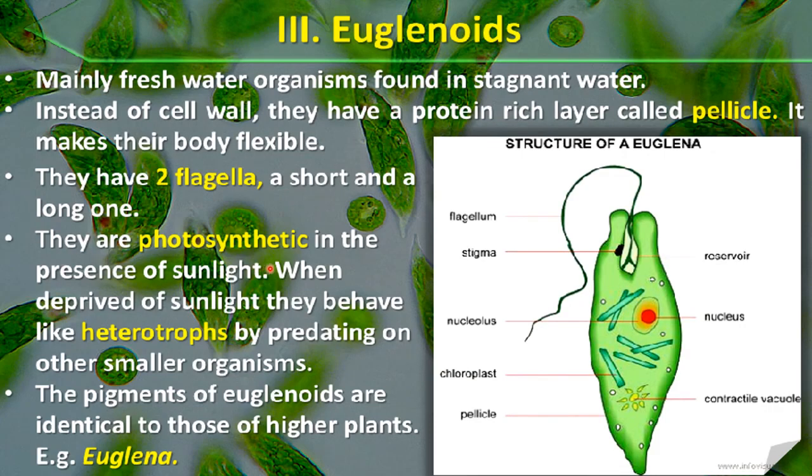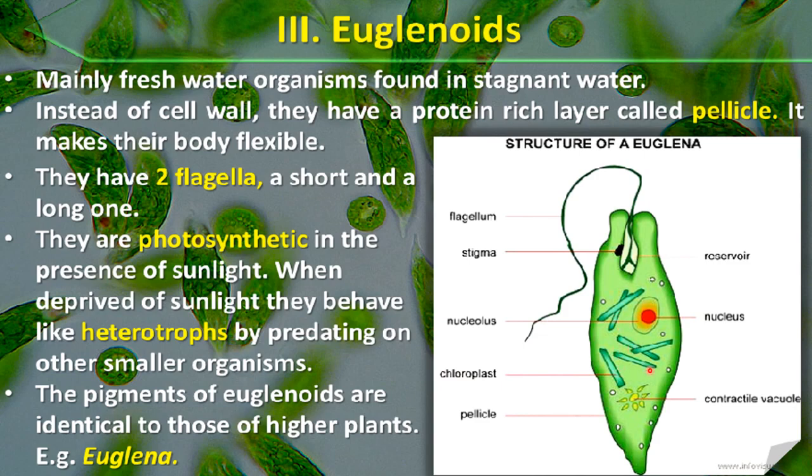They are photosynthetic in the presence of sunlight. So you can see the green color of this euglenoid, this Euglena. Why is this green color there? Because of the presence of chloroplast. Here you can see chloroplast is present inside the Euglena, and this chloroplast contains chlorophyll, which makes its color green.